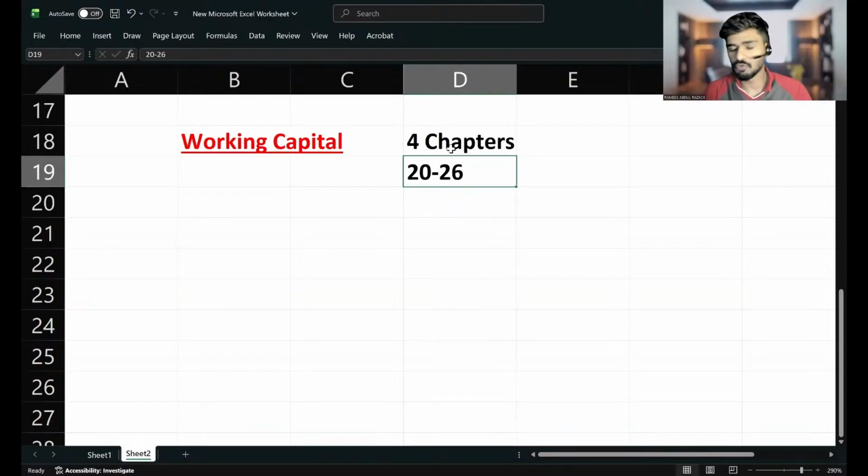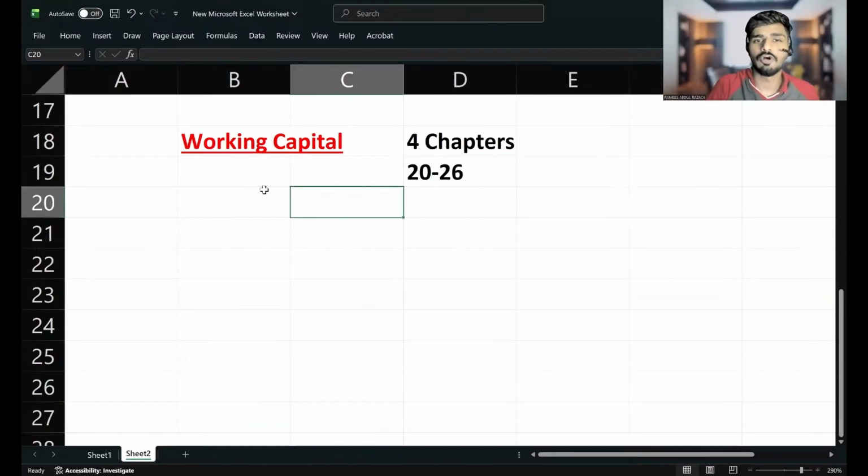One question should always be from investment appraisal. The second question can be from working capital. It can also be from EAC, or business finance can also be asked. So why should EAC be used?